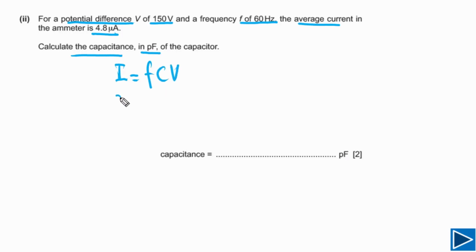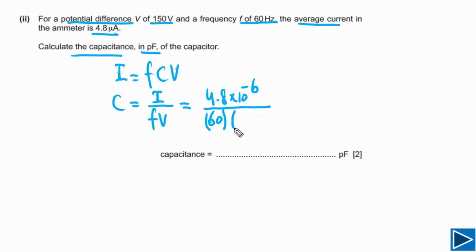Now this question is asking us to calculate C, so we can rearrange this expression. We can write down C is equal to I over F times V, and we can plug in values. I is given, the value of I is 4.8 times 10 to negative 6 amps, and this is divided by the frequency. The value of frequency is equal to 60 hertz, and potential difference is equal to 150. Now if we solve this, we can get the value of capacitance.